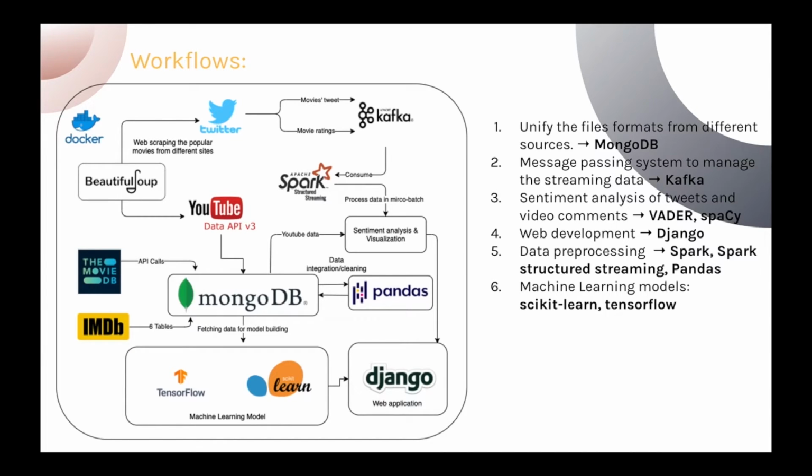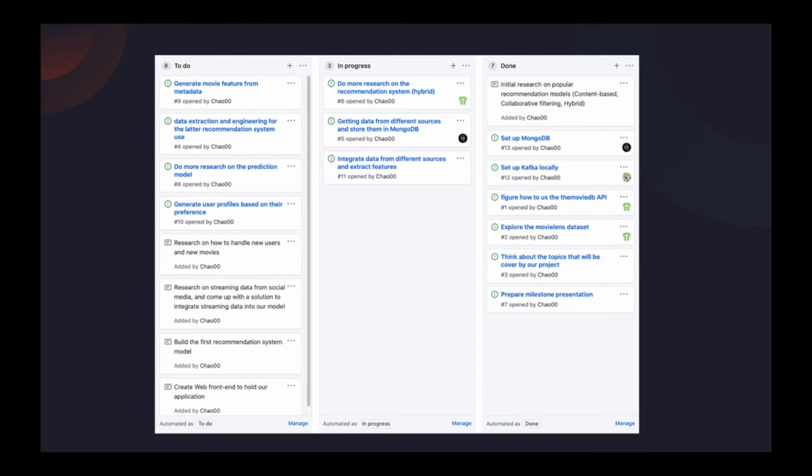Our real-time movie-related content is fetched from social media via APIs. For example, we'll use the Twitter Streaming API to produce Twitter-related content to a Kafka message broker. And we'll use Spark Structured Streaming to consume that content from Kafka topics. At the end, we will build an interactive web front-end using Django. It is also worth mentioning that we're planning to deploy our workflow as a combination of services, as Docker containers for fast and easy deployment. We're using GitHub project boards to track our progress.